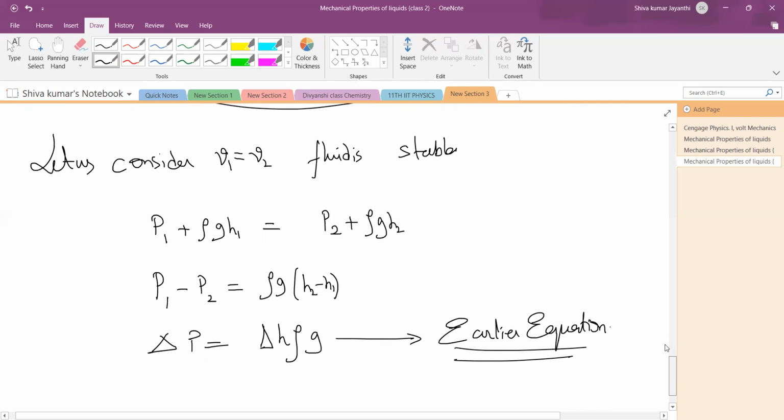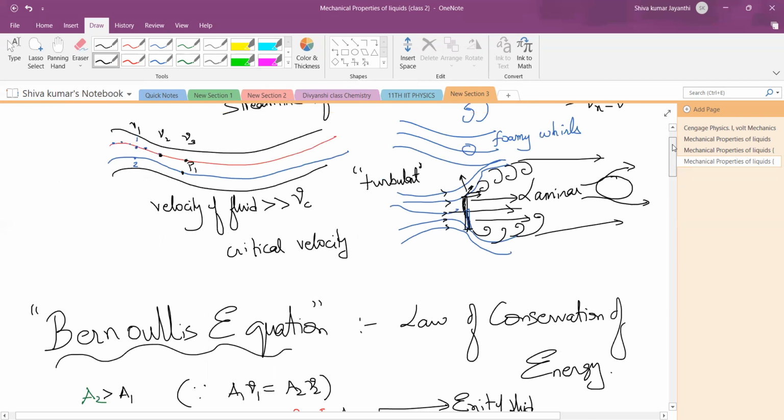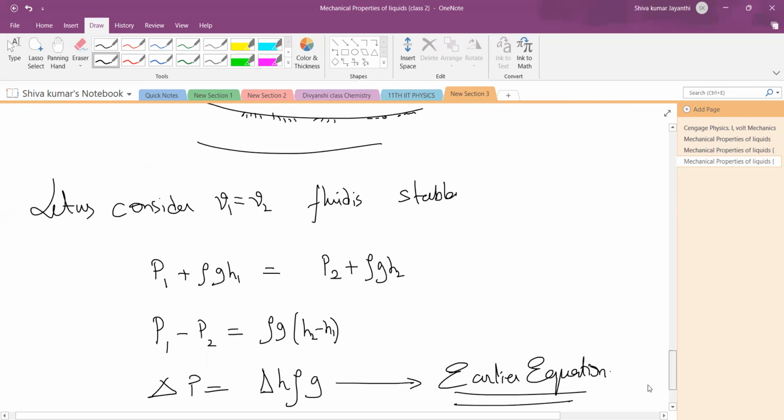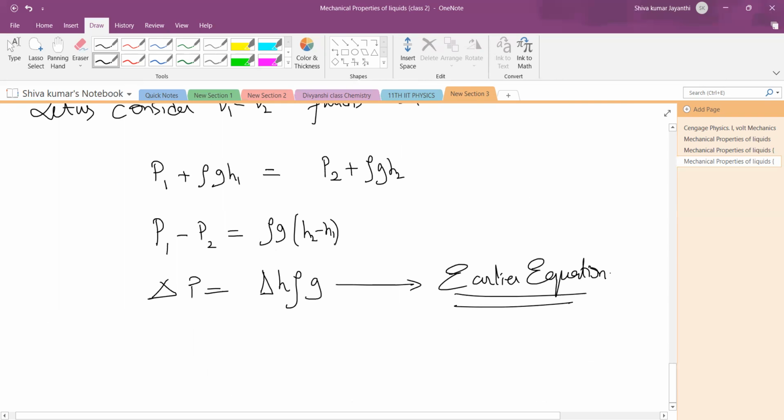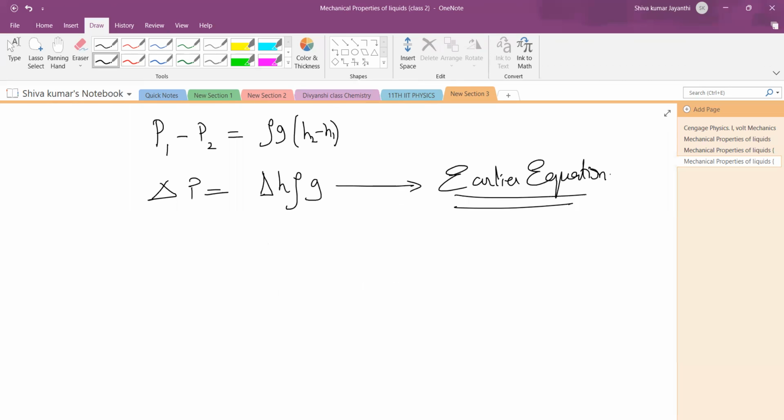Yeah, this is a lengthy one, but it is very important. Any doubts? You can ask, because now we crossed 1 hour. The next derivations are Torricelli's law and then Venturi meter. They are also long, not very long, but long. If we start Torricelli's law now, it will take half an hour or maybe more than that. At least I will tell you the introduction of Torricelli's law, okay?